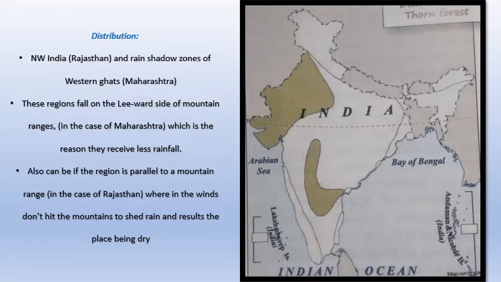This Aravalli mountain range is actually parallel to the southwest monsoon. When you'll be learning about maps, you'll be learning the arrow marks of the southwest monsoon. From the southwest direction, it is blowing towards India, and the mountain ranges are also in the southwest direction. So it is not hitting the mountains and forming rain, it is just blowing alongside. So if it is on the leeward side, no rainfall, thorn forest might occur. If it is parallel to the mountain range, the monsoon winds do not shed rain, no rainfall, and thorn forest might occur. These are the two major reasons thorn forest might occur in a place.